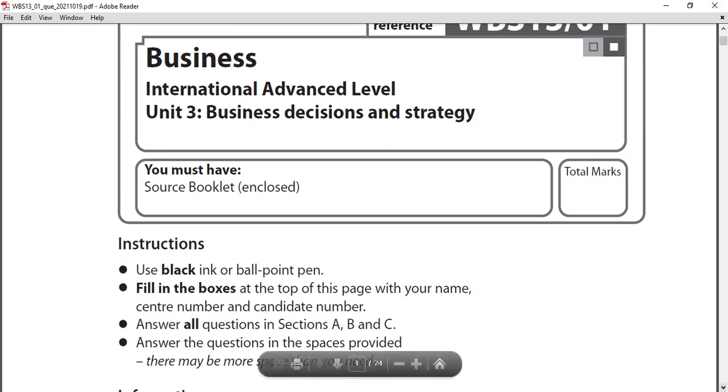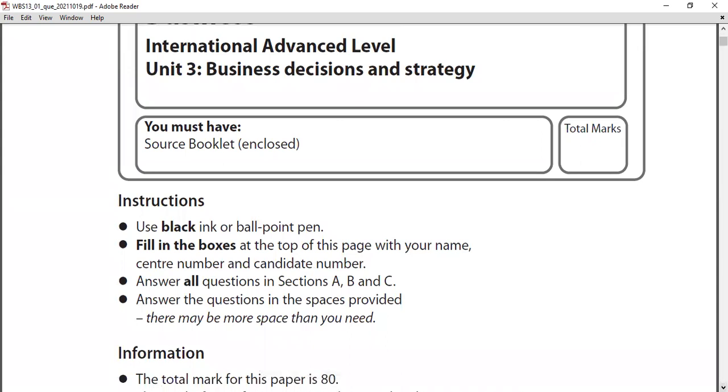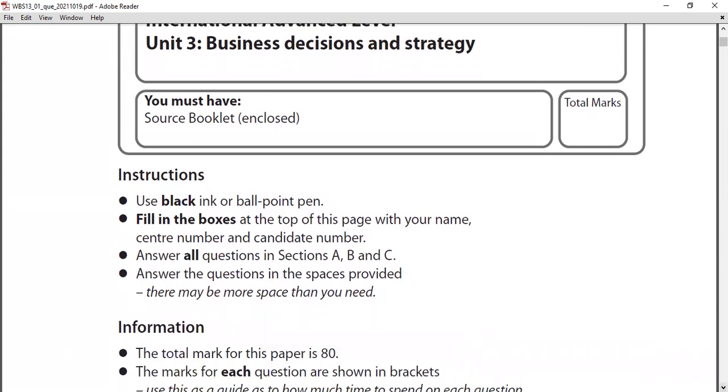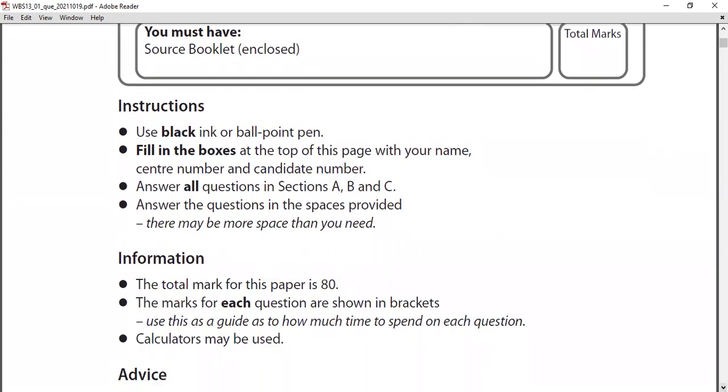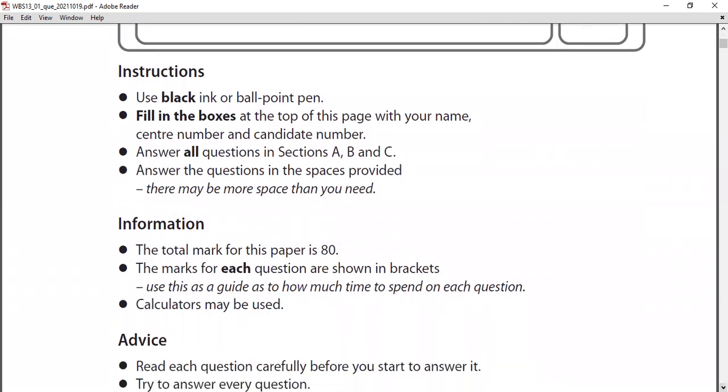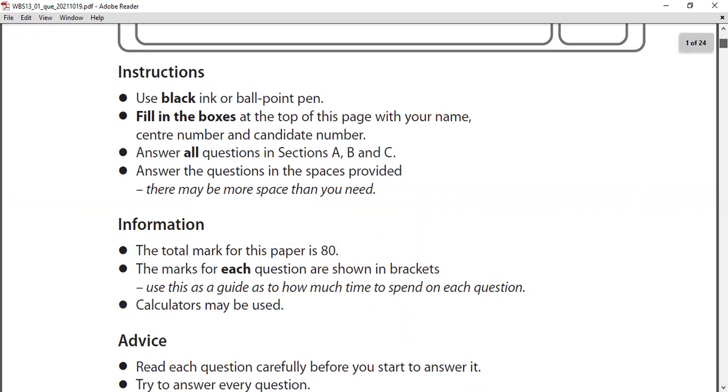You can write the answers in the spaces provided. There may be more space than you need, and the paper is out of 80. Use the marks for each question shown in the brackets as a guide to how much time you spend on each question. For example, it's not a 20-mark question, you can go up to 30 minutes. That's why my plan is usually section A 1 hour, section B half an hour, section C half an hour, because with the reading time you can do it, right?